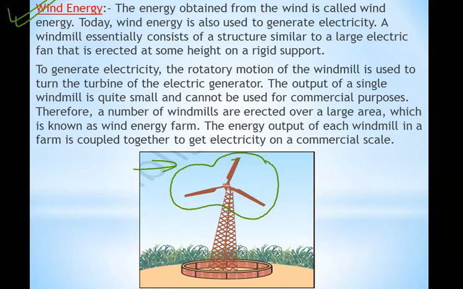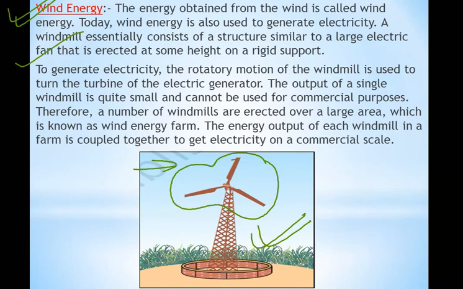Today wind energy is also used to generate electricity. Nowadays there is a lot of energy crisis. The population is increasing. Because of that, new methods, new ideas are invented to get energy. In that case, wind energy is used to generate electricity these days. A windmill essentially consists of a structure similar to a large electric fan that is erected at some height on a rigid support. You can see the structure of a windmill. At the top, it is like a fan, and below it is like a tower. So when the wind blows, the blades will rotate, and from that we get the electricity. It is connected to the generator, and by that we get the electricity.